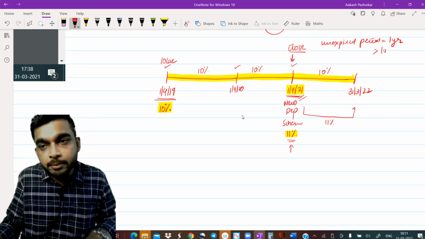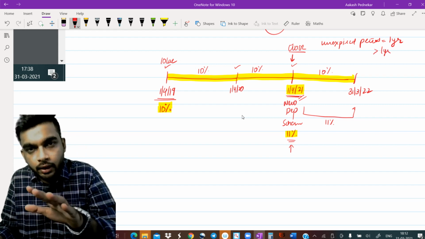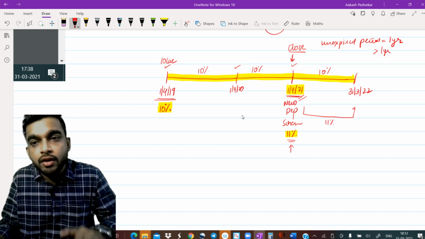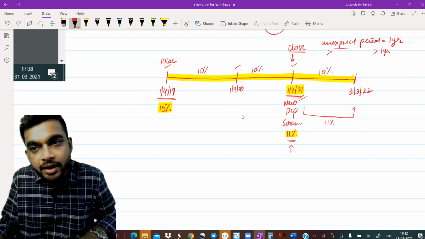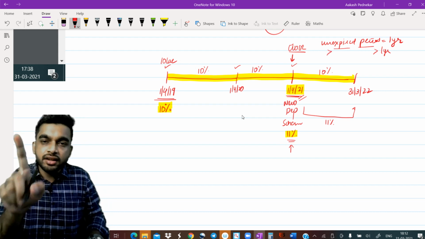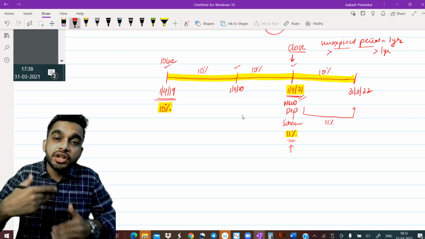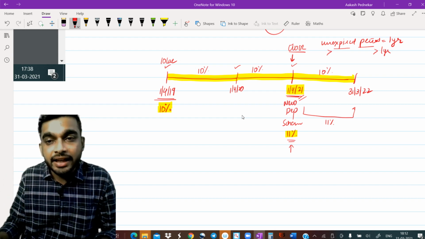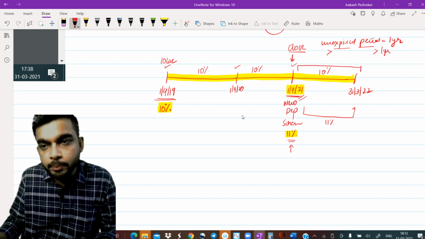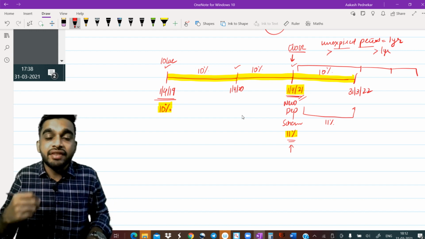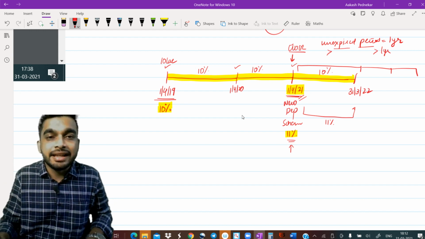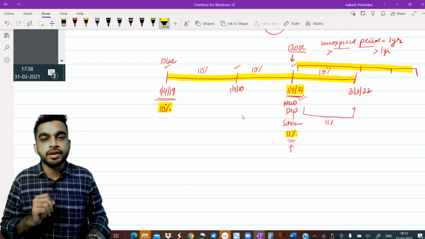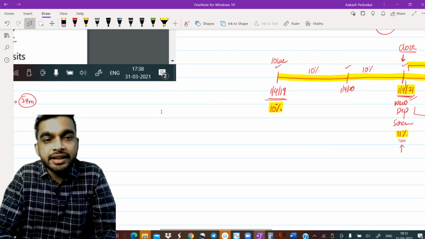More than 1 year means, not 1 year. 1 year is not universal. I have to renew it for more than my unexpired period. In my example, since the unexpired period was 1 year, therefore I have to renew it for more than 1 year. So I can renew it for 2 years, 3 years, let's say. So I have to keep money with the company for more number of years. If I keep it for more than the unexpired period, in that case, I can earn 11% for that period. Got it?